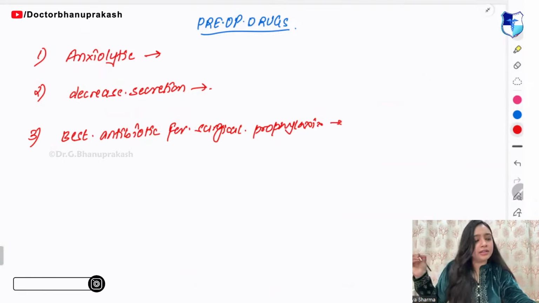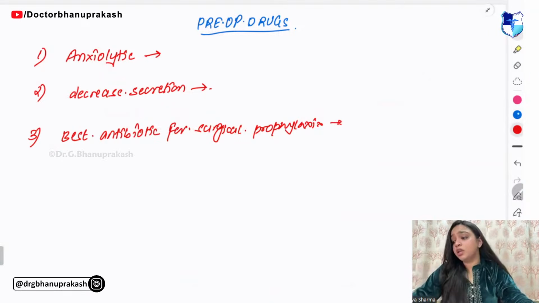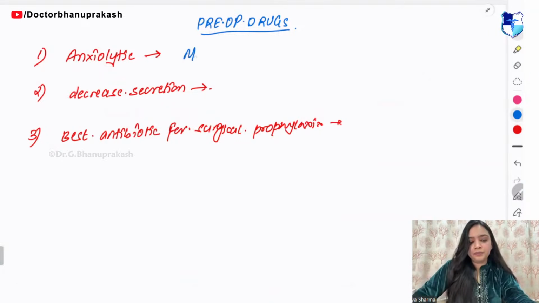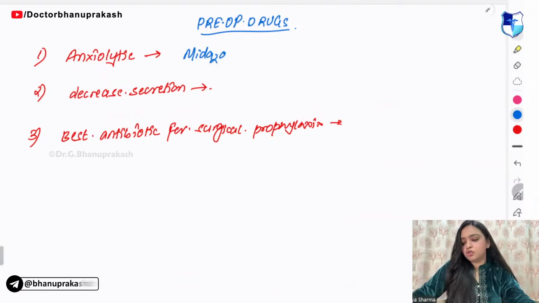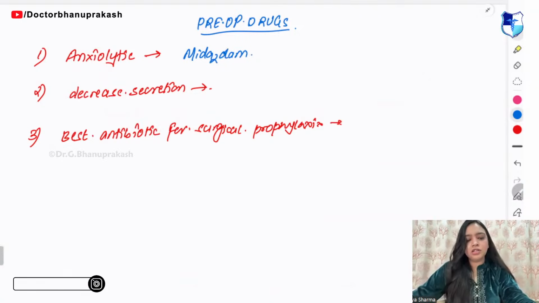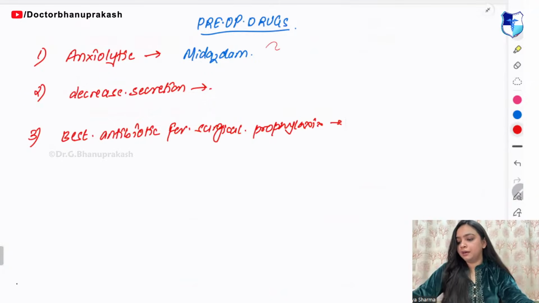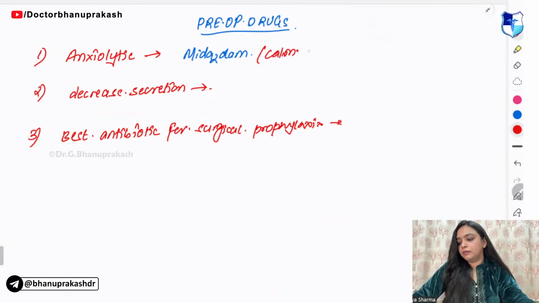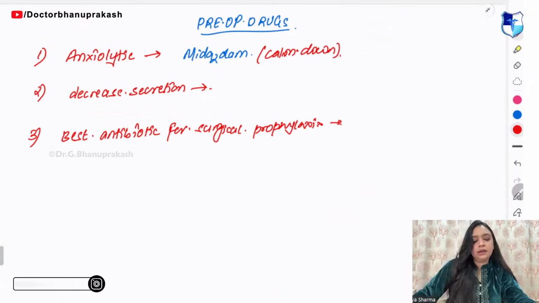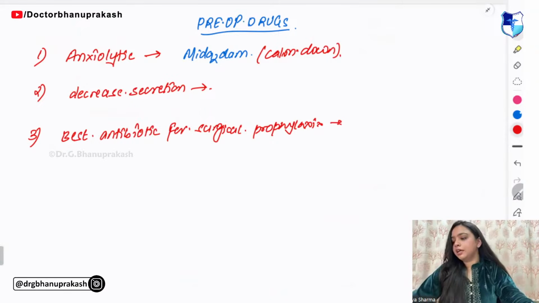Okay. The anxiolytic that you can give is midazolam. What does midazolam do? It calms down your mind. Next, which drug will decrease the secretion?